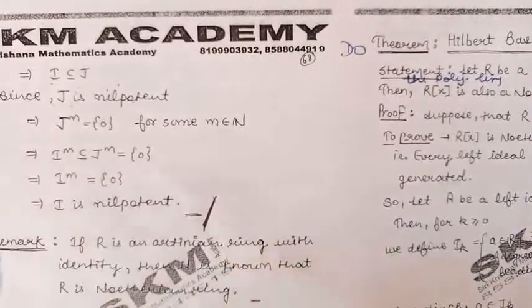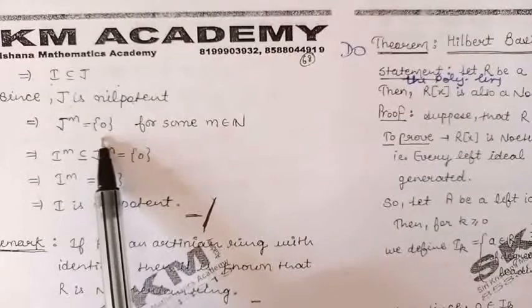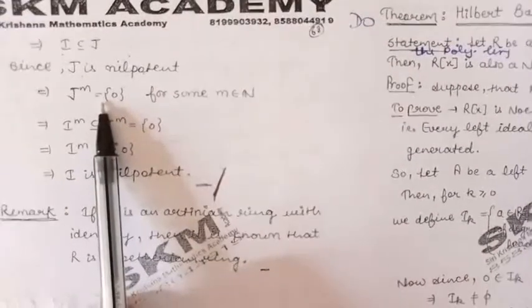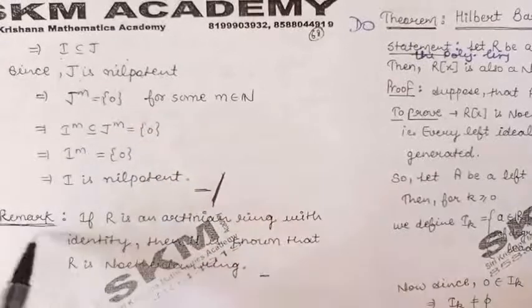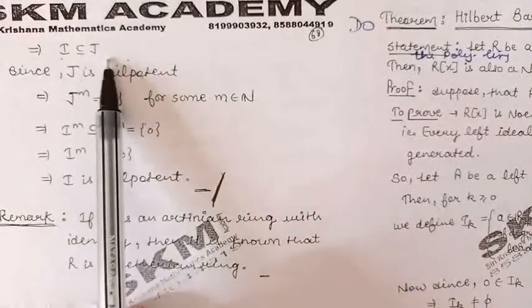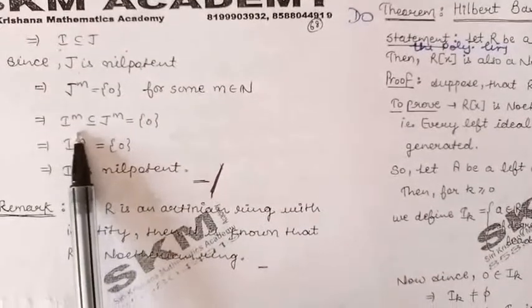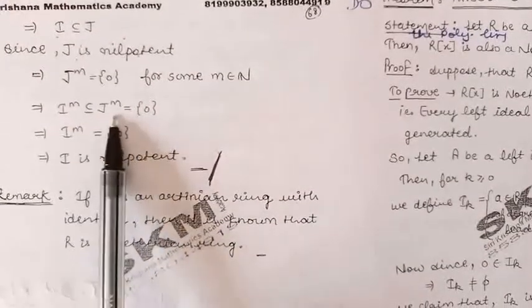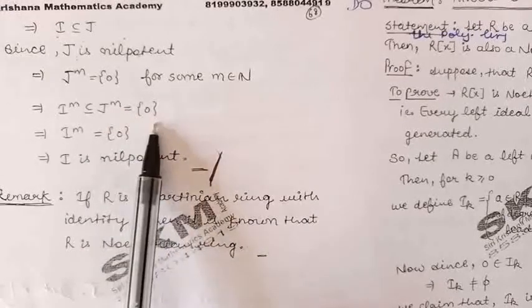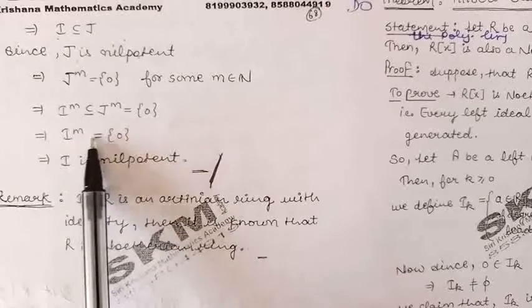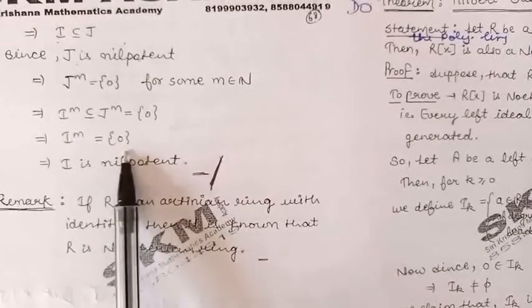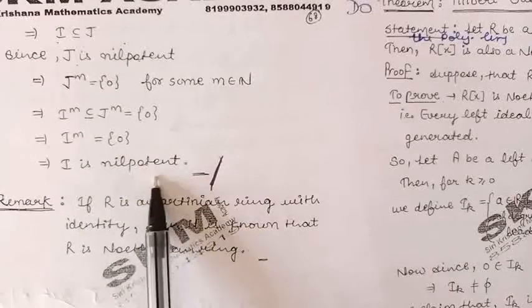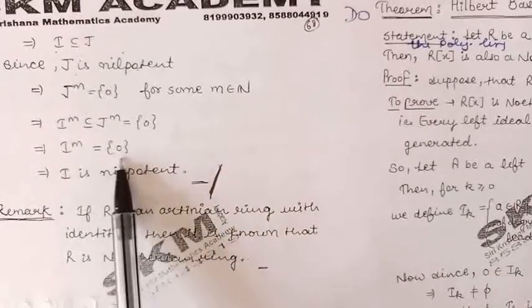Now, because J is given to be nilpotent, by definition of nilpotent, we can say that J raised to some positive integer power will be 0. So let us take J raised to the power m is equal to 0. Now from here, because J contains I, I raised to the power m will be contained in J raised to the power m. J raised to the power m is 0. So we get I raised to the power m is equal to 0. So this proves that I is nilpotent. So this completes the proof of this theorem.